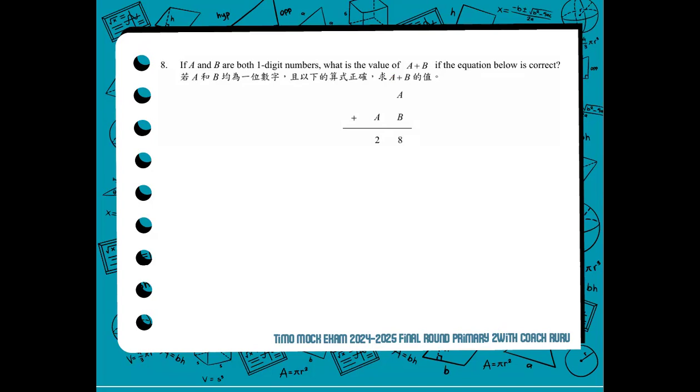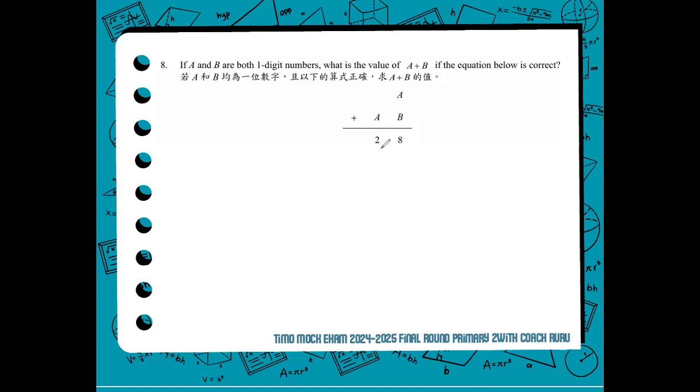The question seems intimidating at first, but if we are able to understand it, it's actually easy. A and B are just one-digit numbers. So from this part of the equation already, if A is a one-digit number and is equal to 2, if you drop A, it should be equal to 2. Unless A and B will give an 18.